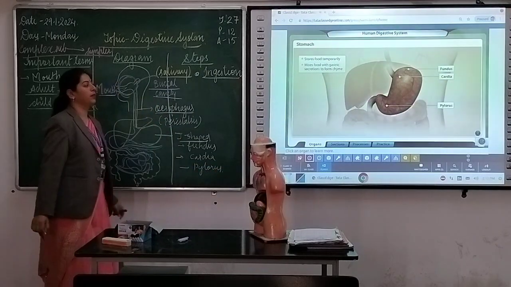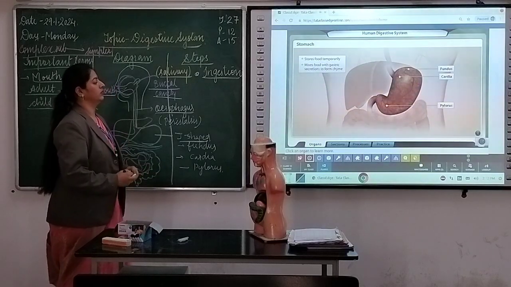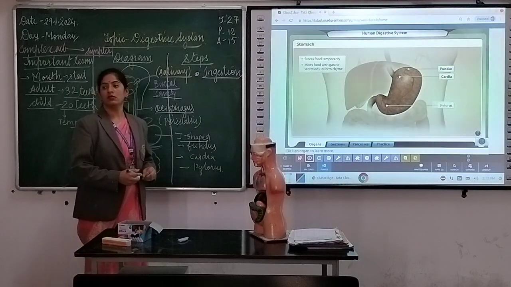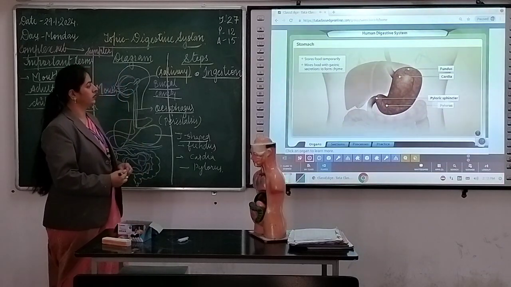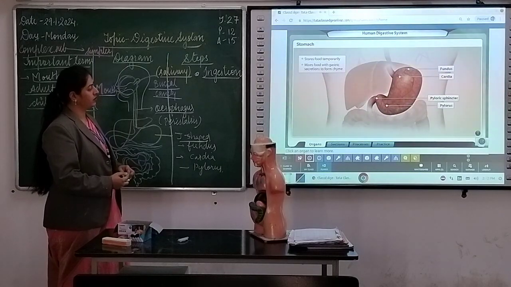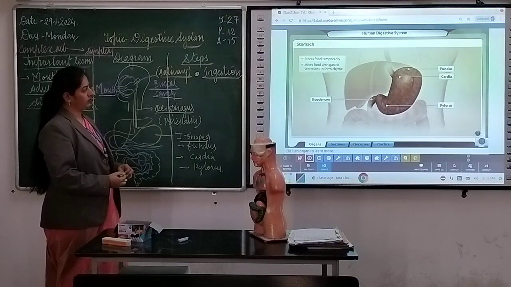The digested food in the stomach is called chyme. The opening of the stomach into the small intestine is guarded by the pyloric sphincter. It is a ring of muscles which prevents the backflow of food from the duodenum.